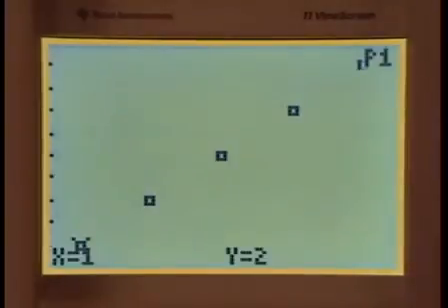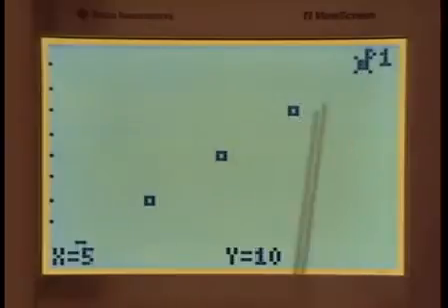And there they are. Let us trace those points. Each time that spider is flashing, or the cursor, I like to call it a spider, you have below the coordinates of the point. X equals 1, Y equals 2. This one here is X equals 2, Y equals 4, and so on. 3, 6, 4, 8, and 5, 10. These were the 5 points that we plugged in. We had 5 pairs of X, Y values. The fifth figure had an area of 10.